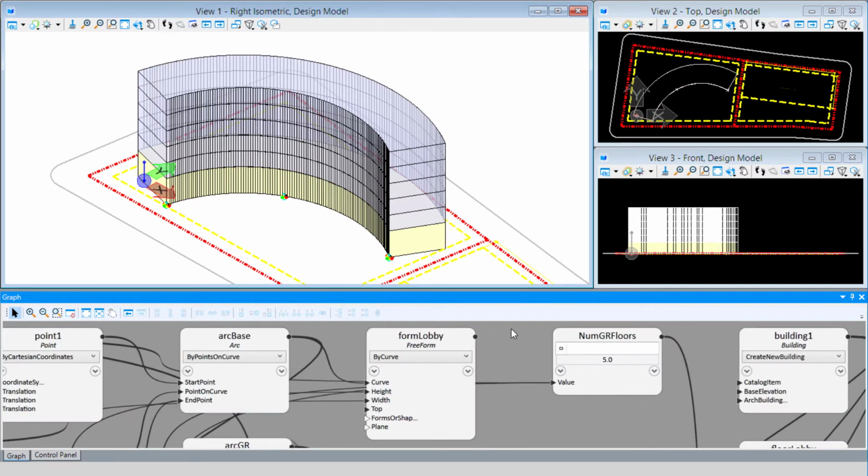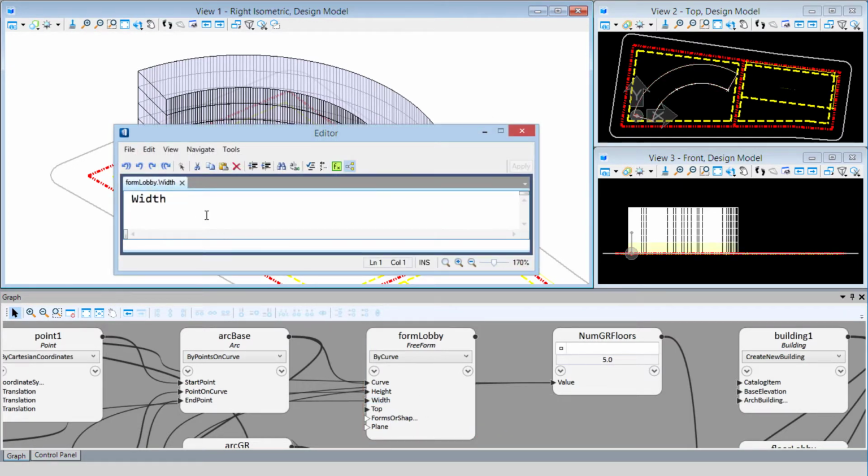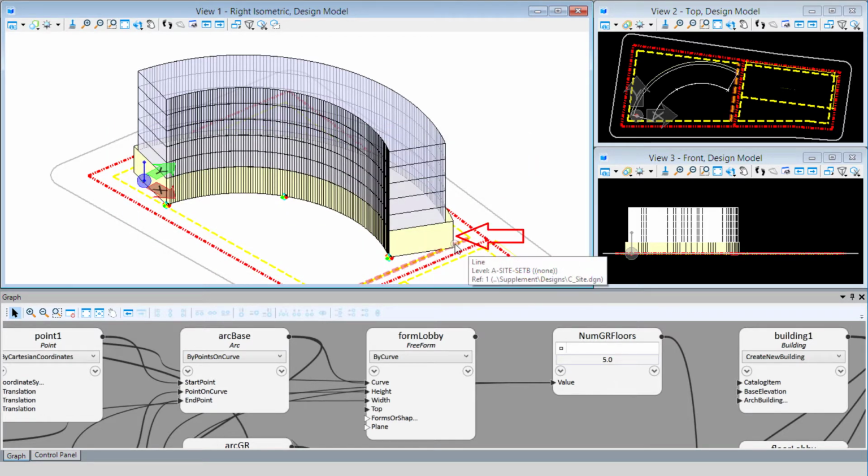So I'm going to go to the form lobby node, and I'm going to select the width input. Go ahead and open the script editor, and I'm going to add 5 feet. So I just need to add +5 to the width. I'm going to apply that, and you can see now the base of the building is 5 feet wider than the rest of the mass. So that was simple enough because the form lobby node only controls that one element.